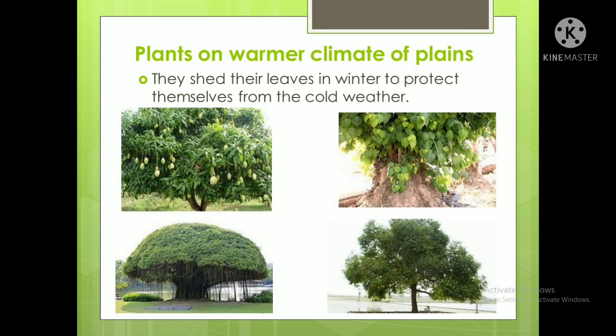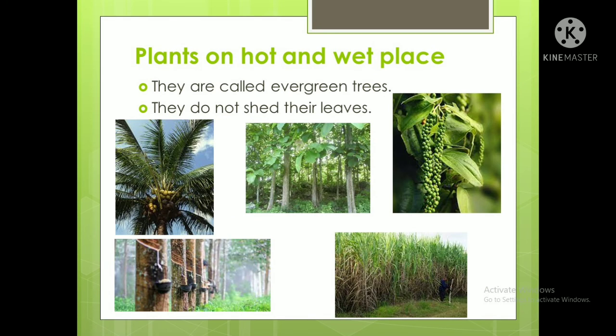Okay. So we'll talk about some evergreen trees. What are those evergreen trees? These are the trees that are in hot and wet places. Now, Assam is a hot and wet place. This is very important, so you should know. We have some humidity in our air. So these are the evergreen trees, and they do not shed their leaves. Okay, you will never see this type of tree shed all their leaves. They are grown in hot and wet places. So the first example is what?